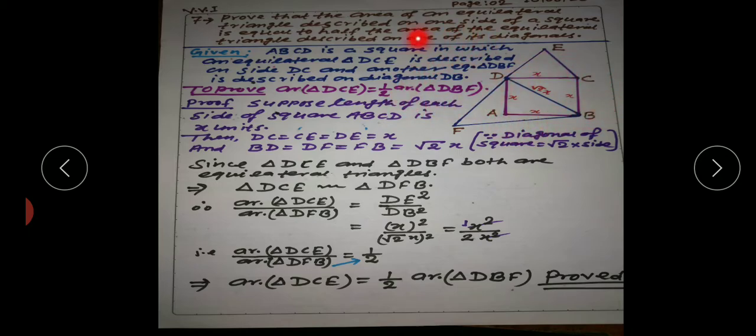So what the question says, let us understand it first. One square is given, ABCD is a square in which an equilateral triangle DCE is described on one of the sides of the square ABCD, and an equilateral triangle DBF is described on one of its diagonals DB. Okay, we have to prove that the area of triangle DCE is equal to half the area of triangle DBF.